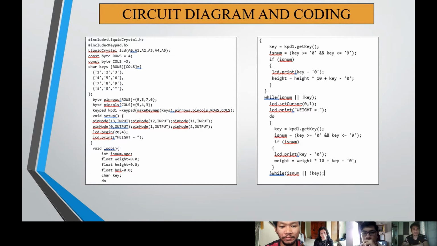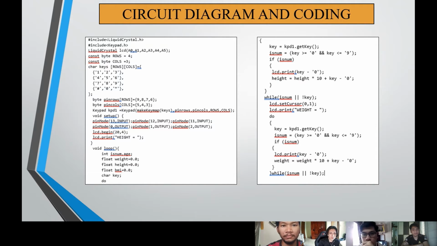So the first thing we do is include the libraries for using the keypad and the LCD, which are LiquidCrystal.h and Keypad.h. Then we declare the keypad like usual, the LED, and the LCD. Then in void setup, we declare the inputs and outputs, which one is the input and which one is the output. The output is the LED, while the input is the push button. And also the input as well is the keypad.